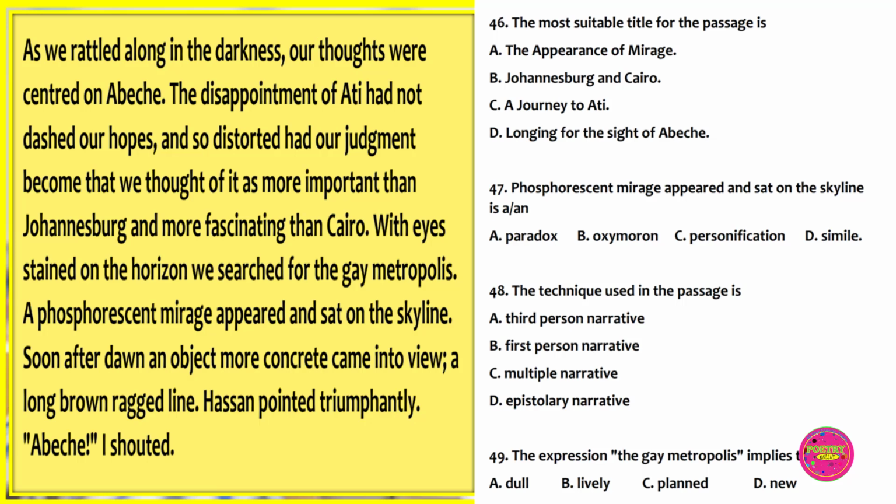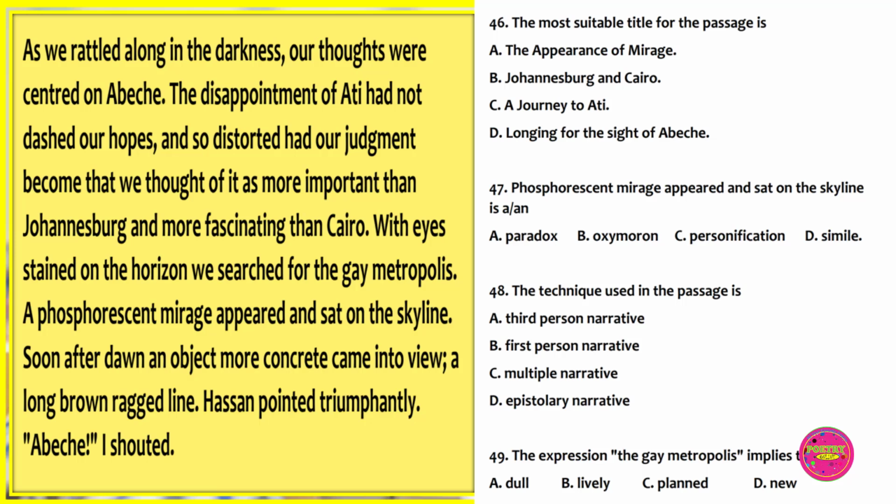Question 46. The most suitable title for the passage is A. The Appearance of Mirage, B. Johannesburg and Cairo, C. A Journey to Ati, D. Longing for the sight of Abechi. The correct answer to this question is D. Longing for the sight of Abechi.